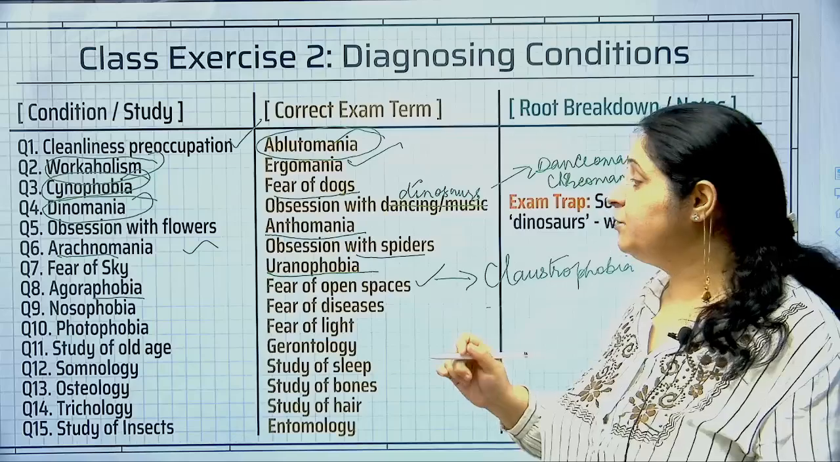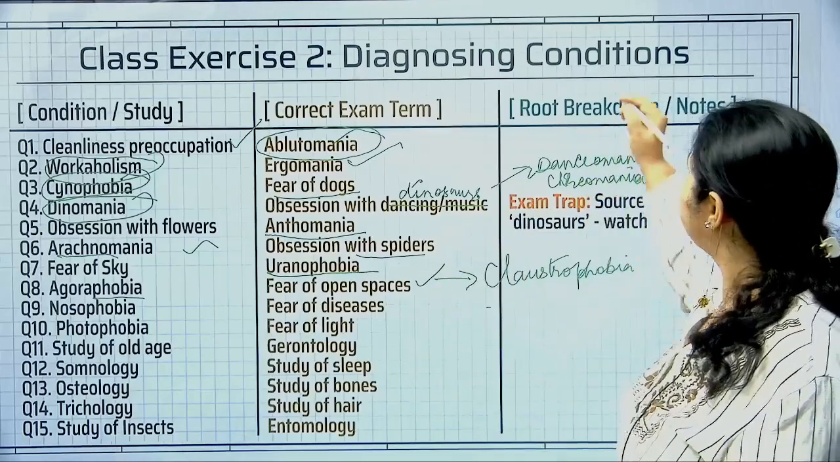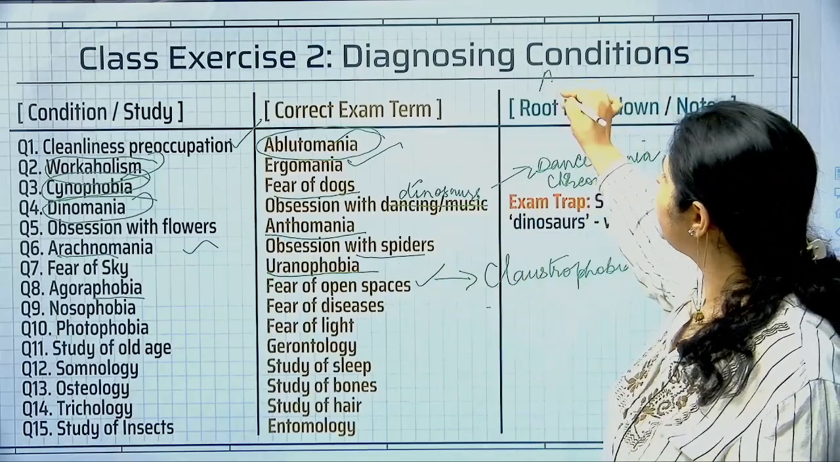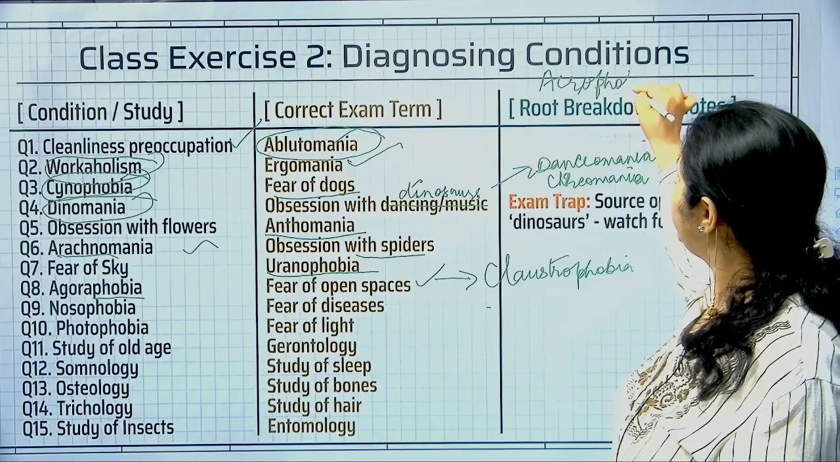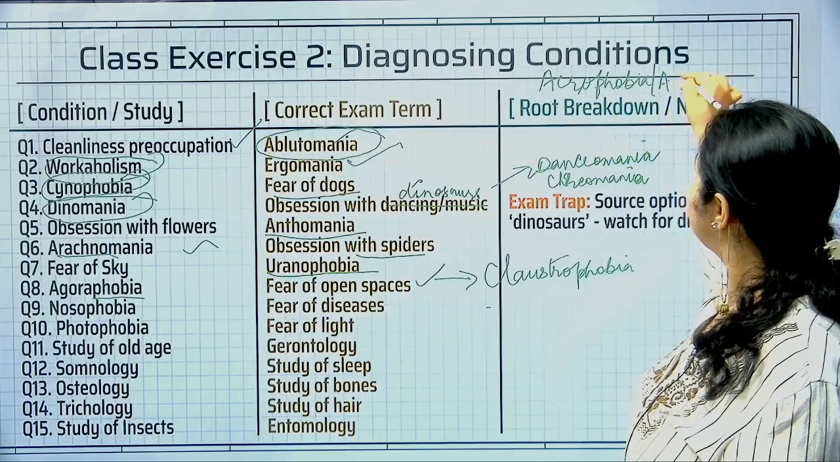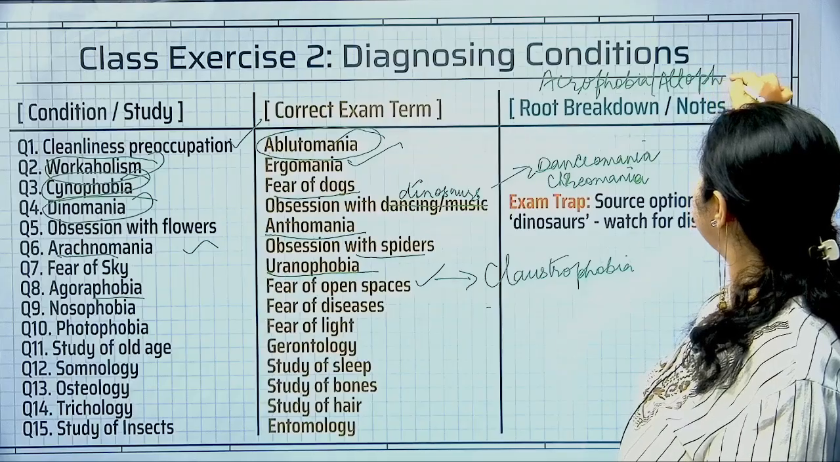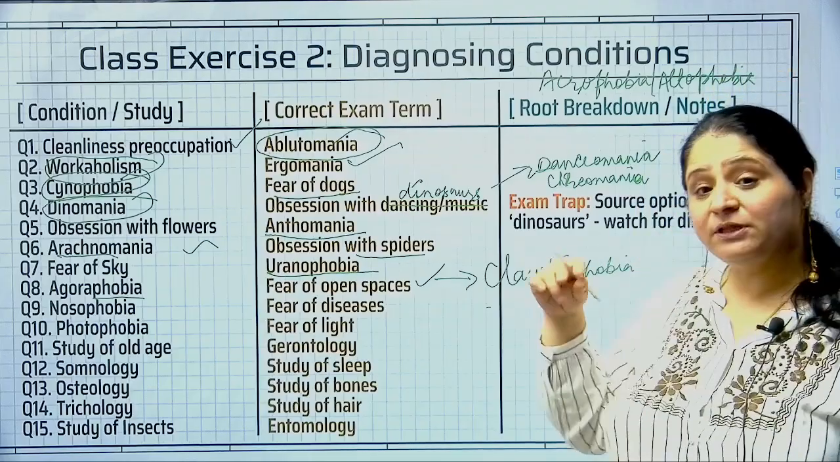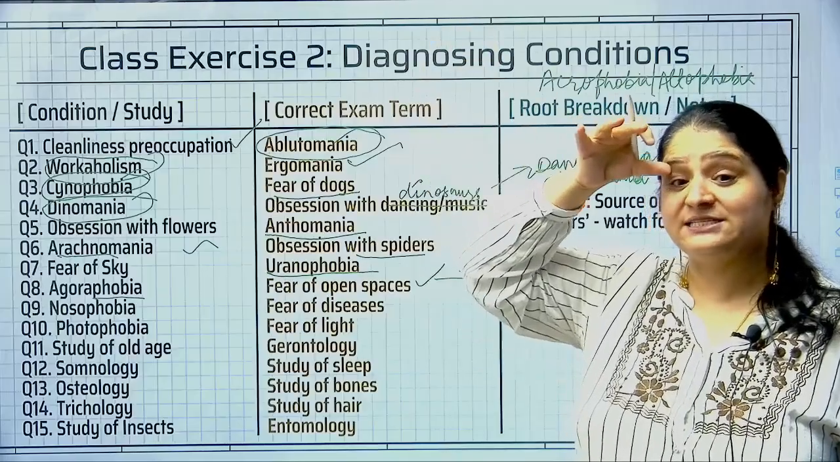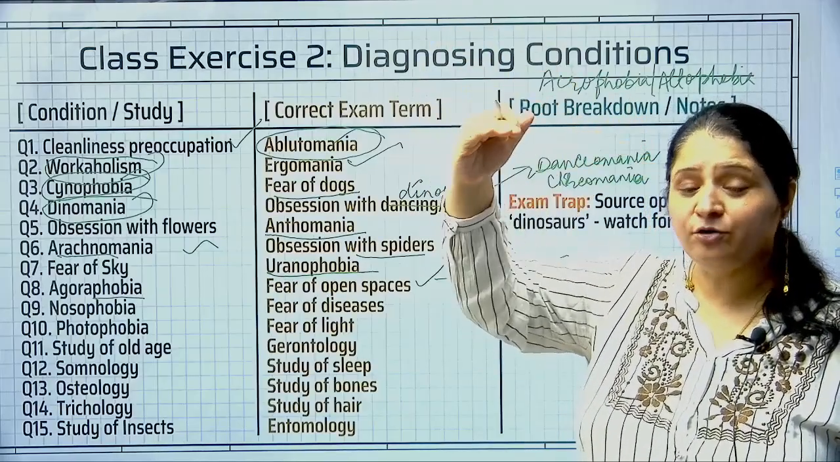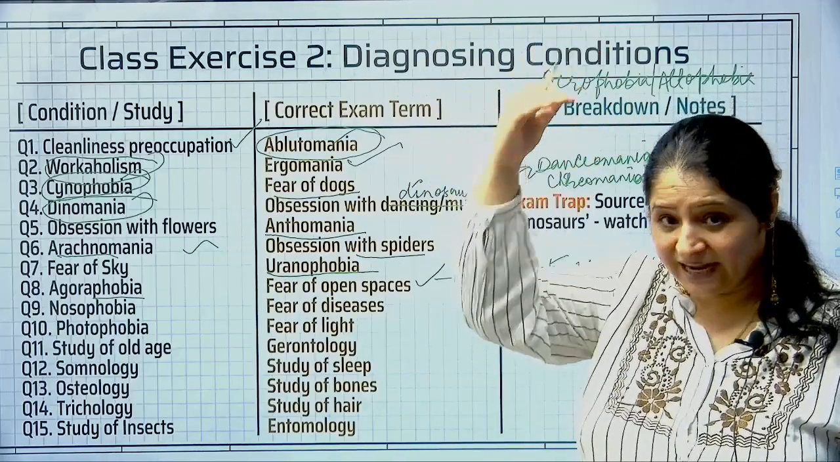Okay? There is another word, acrophobia. I'm writing it here, students. Acrophobia. A-C-R-O-P-H-O-B-I-A. Whether you say acrophobia or altophobia, it is one and the same thing. Alto means altitude, one who is afraid of heights. Acrophobia also means having the fear of heights. So acrophobia, altophobia means one who fears heights.